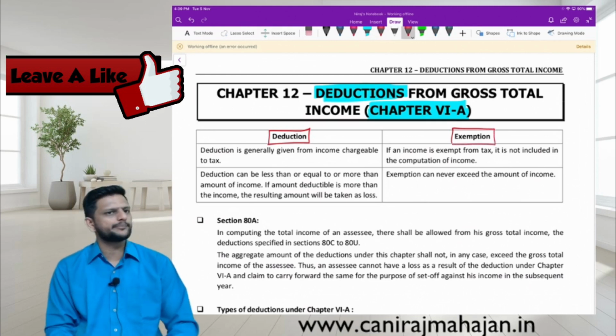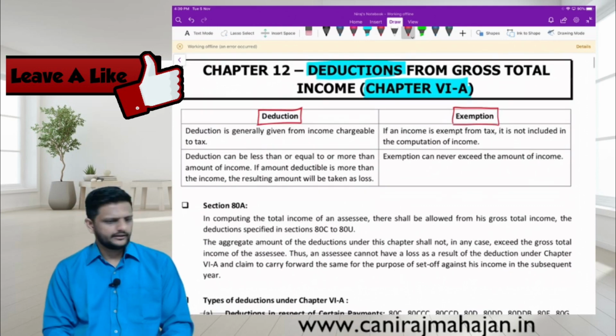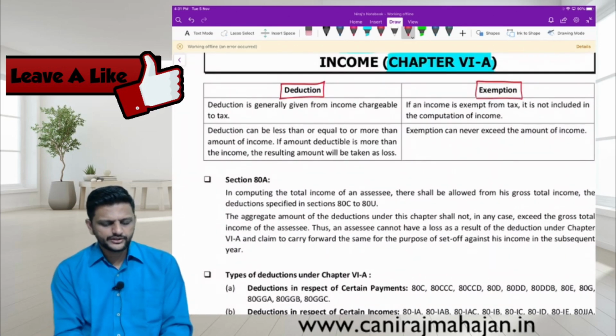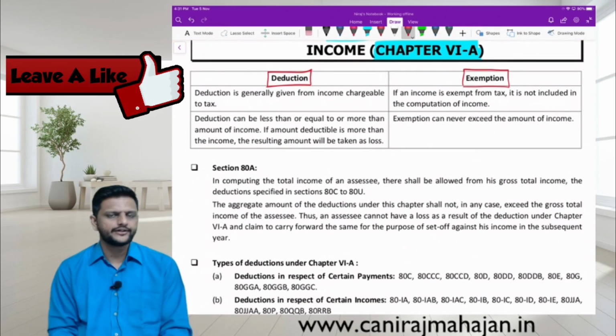We had seen that in the chapter on exemption, Section 10, income not includable in the total income of the assessee. Remember? So deduction is generally given from income chargeable to tax, and income is exempt from tax if it is not included in the total computation of income. These are all your technical points of difference.